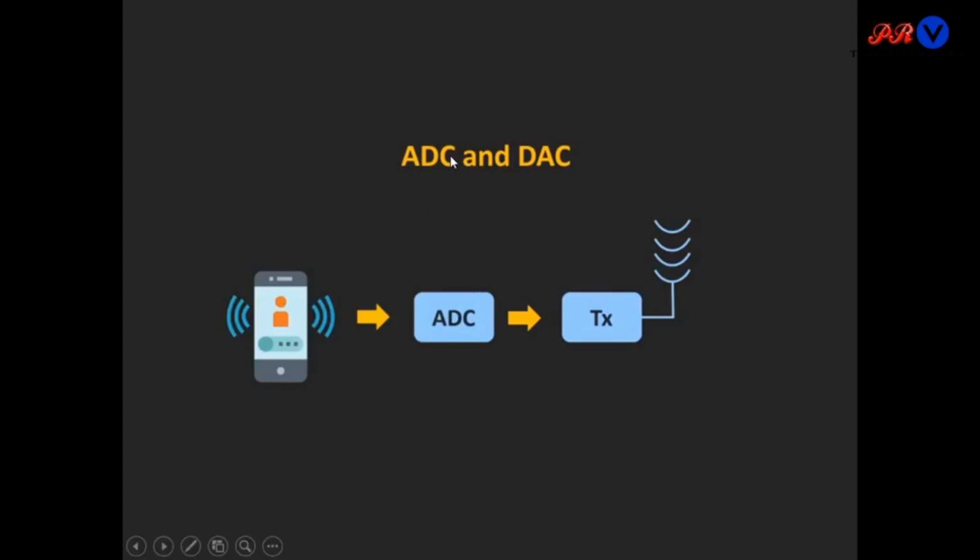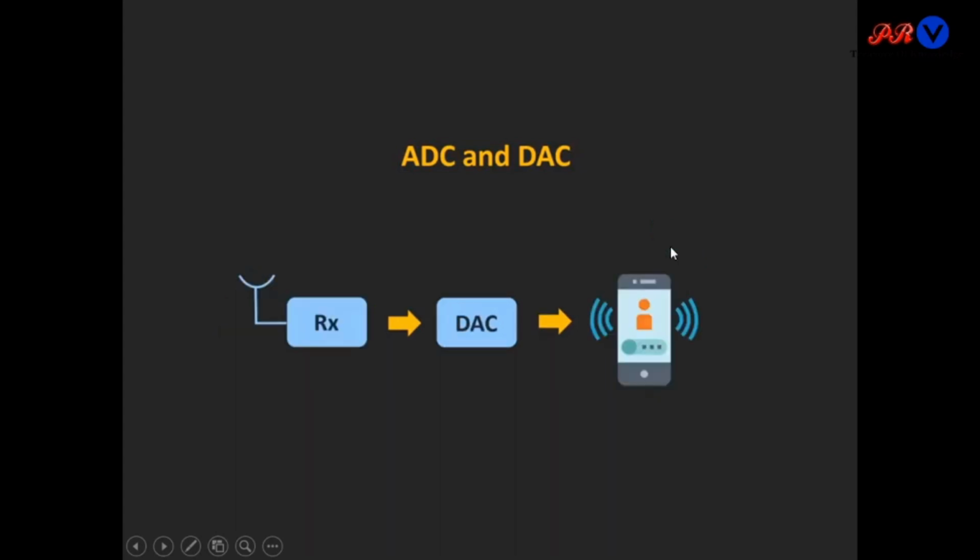The second example is when we talk through a phone, our speech signal is converted into a corresponding digital signal. Our speech signal is analog in nature and it is converted into a digital signal by a circuit known as ADC, which is present inside our telephone. Then that digital signal is modulated and transmitted through the antenna.